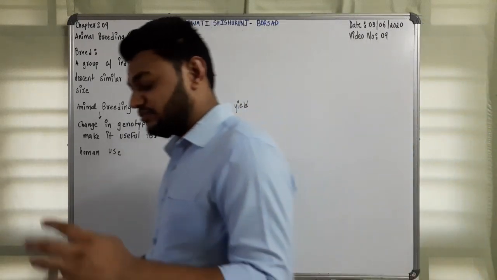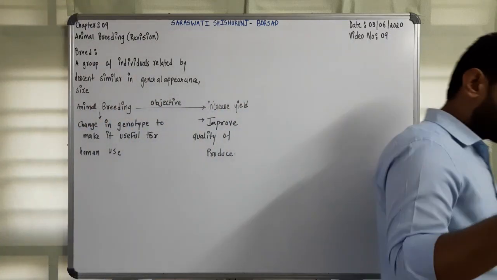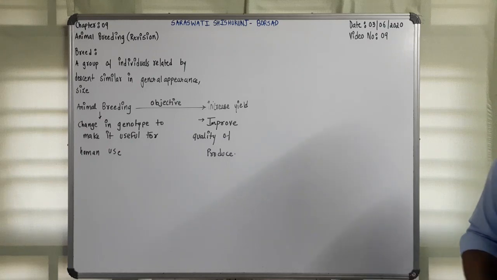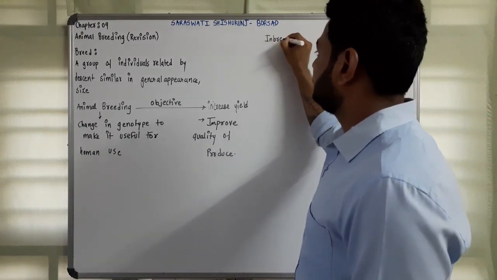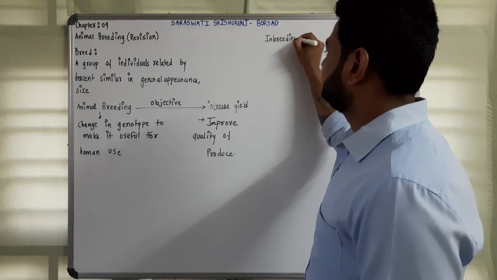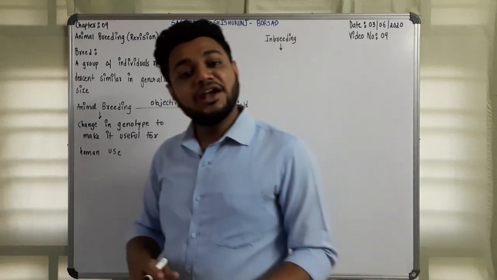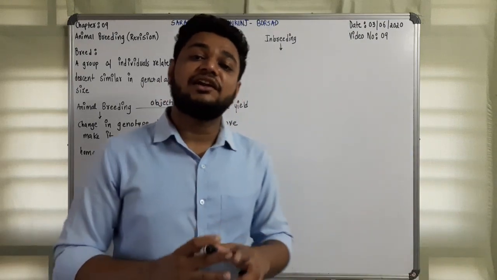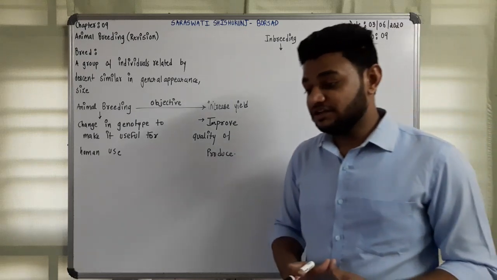Now let us take the first topic, inbreeding, which is our topic of revision today. What is inbreeding? It is mating of two related individuals for 4 to 6 generations.